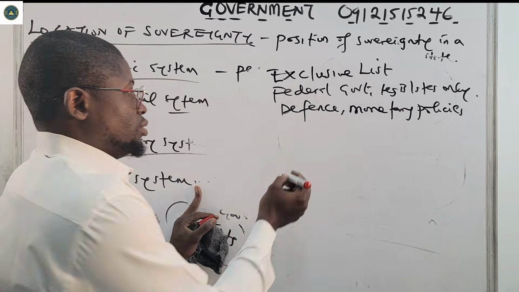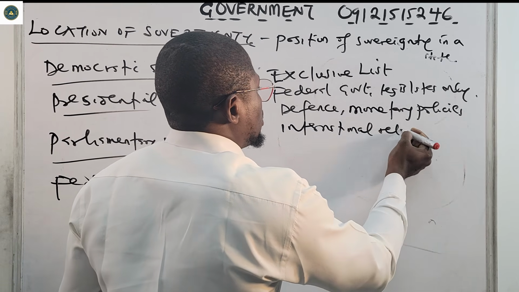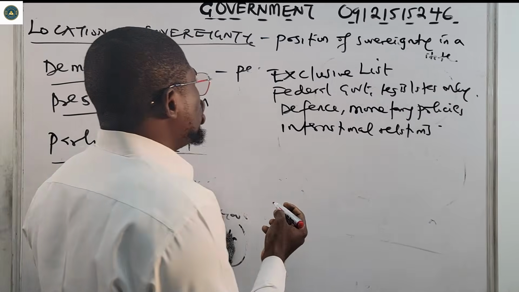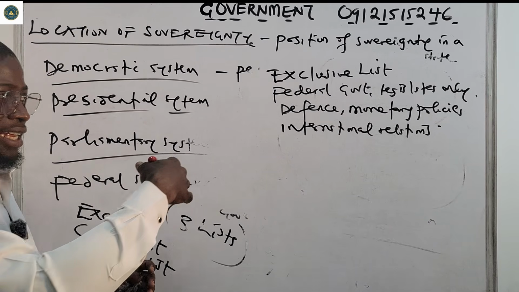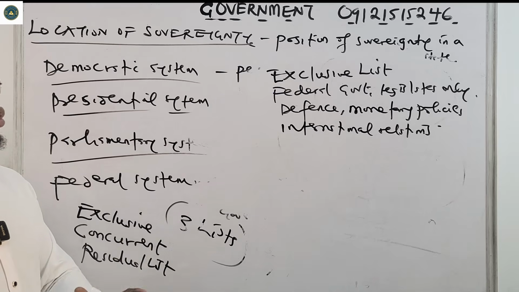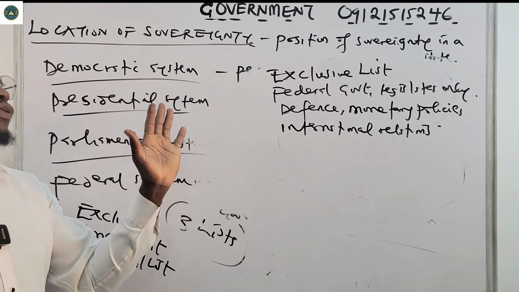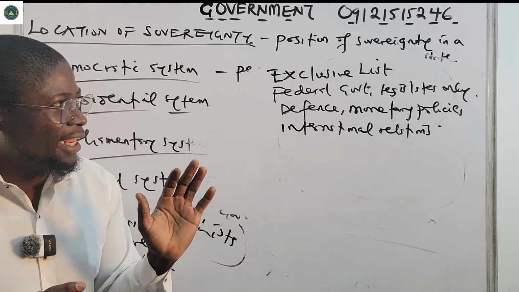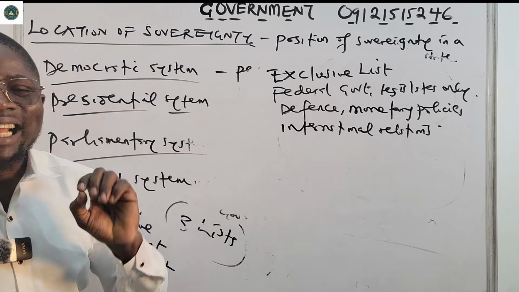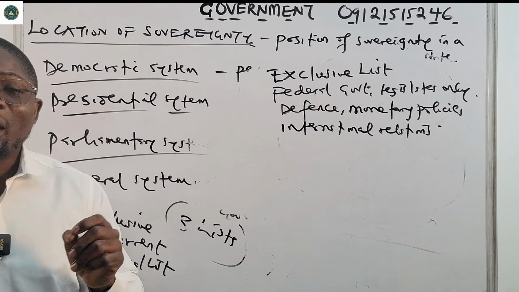International relations. All of these are under the exclusive list. And there are some other areas. So majorly defense, monetary policies, international relations, they are for the federal government to handle. They legislate only when it comes to this exclusive list. But they also have the concurrent list, and the residual list.